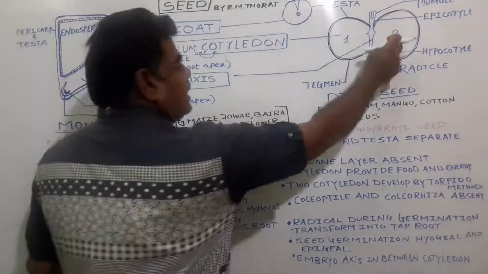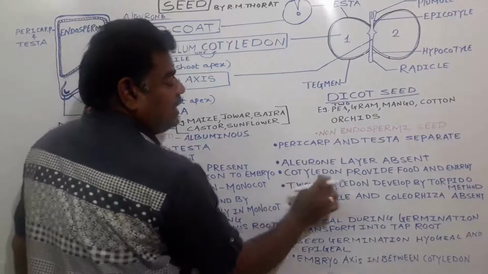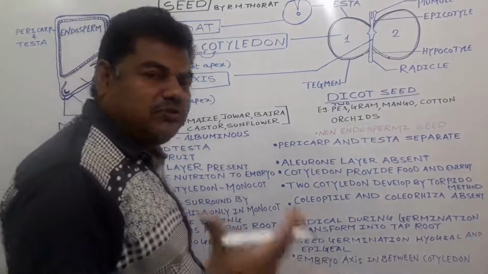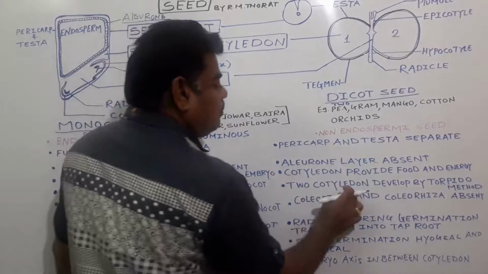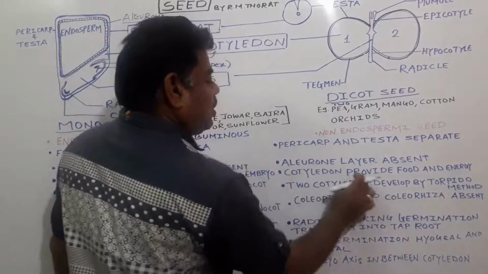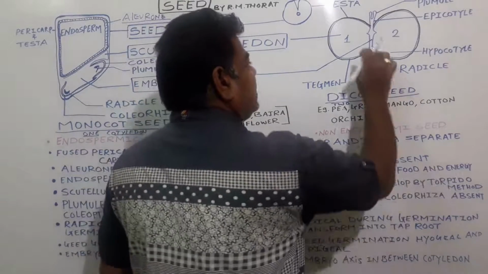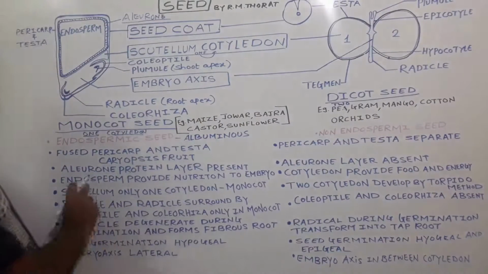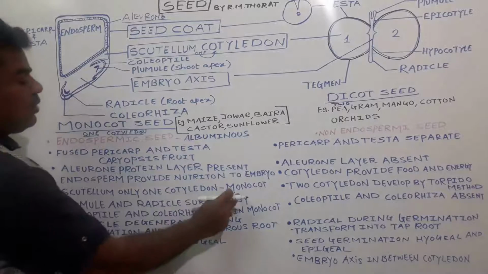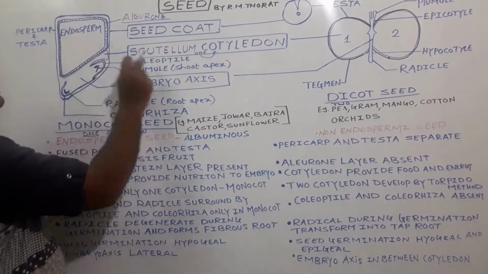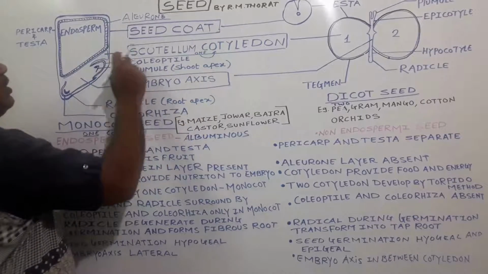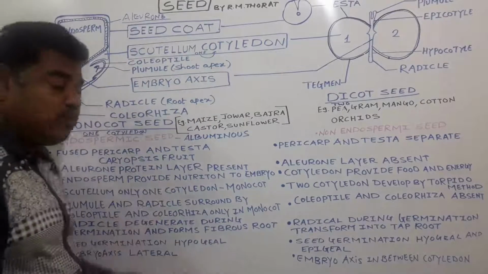And in the case of a dicotyledon, the cotyledons, these two cotyledons, are full of reserve food material, and these two cotyledons provide food material and energy to the developing embryo axis. Next, scutellum, only one cotyledon. Here only one scutellum is present, which means one cotyledon is there, due to which this seed we call a monocot.